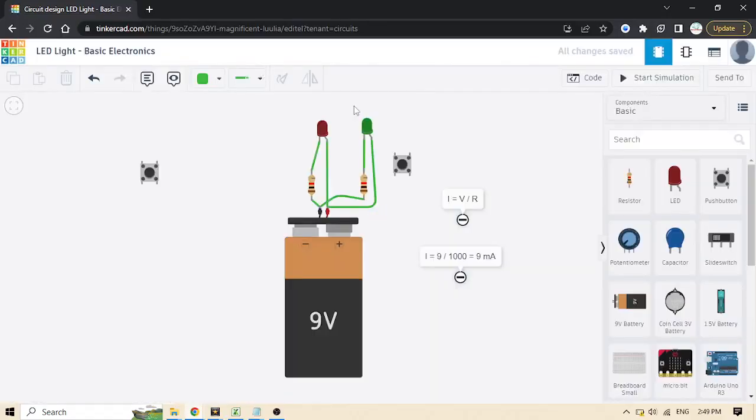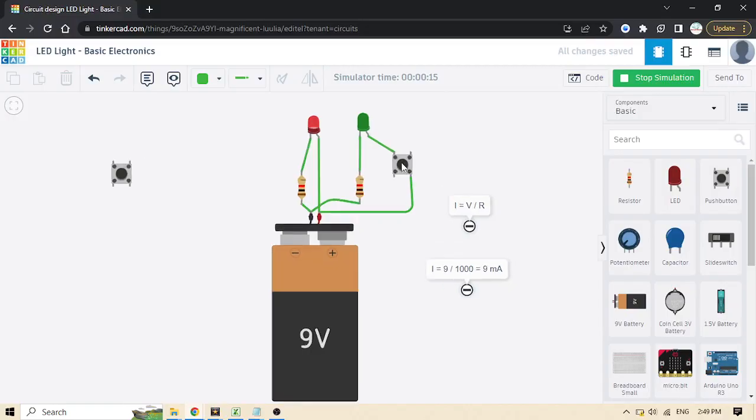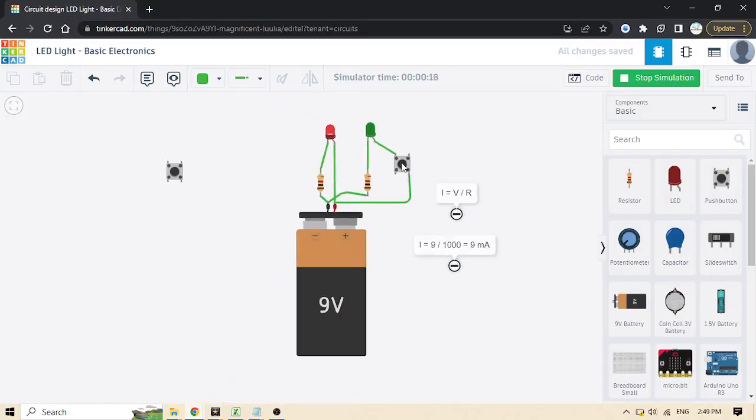Here we just refresh that simulation, and then we delete that pin. Now we connect the terminal of the push button and that other one, and then see what happens. Here the green LED is not illuminated until we press that push button. As we press like this, it will be illuminated, and that's called the series connection.